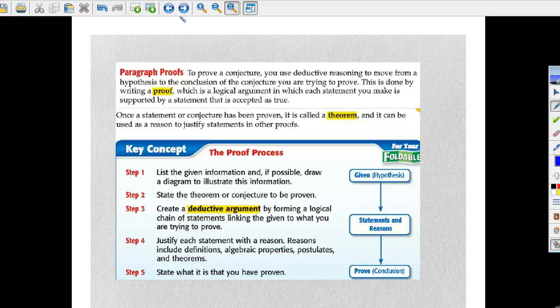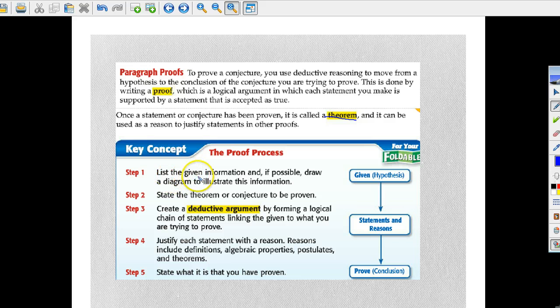Alright, paragraph proofs. Paragraph proofs are exactly what it is: a paragraph proving, making proofs through paragraphs. To prove a conjecture, you use deductive reasoning to move from a hypothesis to the conclusion of the conjecture you're trying to prove. This is done by writing a proof, which is a logical argument in which each statement you make is supported by a statement that is accepted as true. Once a statement or conjecture has been proven, it is called a theorem. It can be used as a reason to justify statements in other proofs.